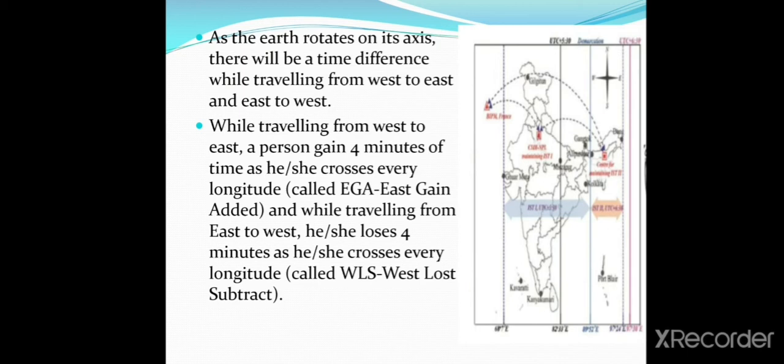And while traveling from east to west, she loses 4 minutes as she crosses every longitude, that means WLS, west loss subtracted. Okay children, did you understand?